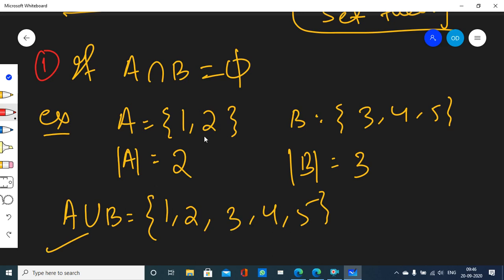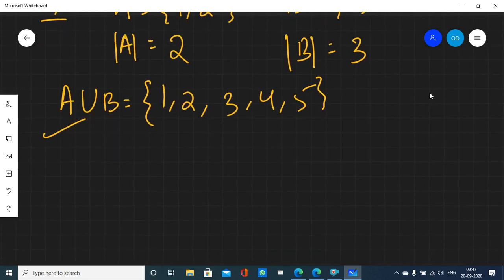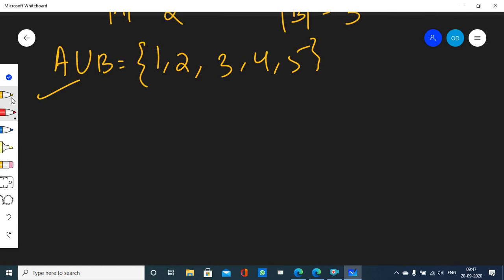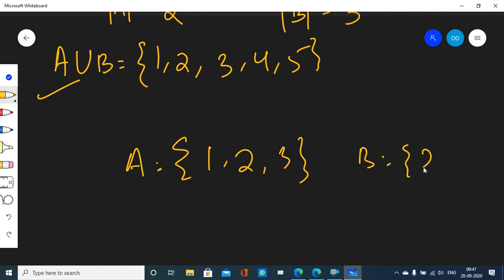Okay. One important thing you can observe here. Since A, B did not have any element common between them, we did not need to worry that there might be some element common between them. We will have to write it once, because you remember in the previous case, for example, suppose I give you a set A 1, 2, 3 and a set B 2, 3, 4, and I ask you their union.